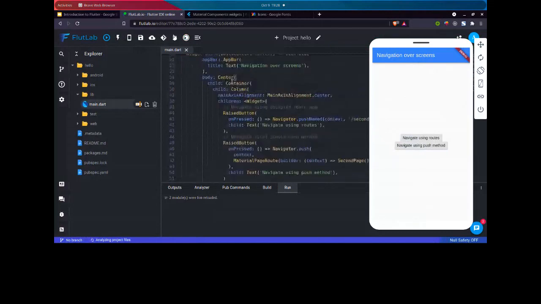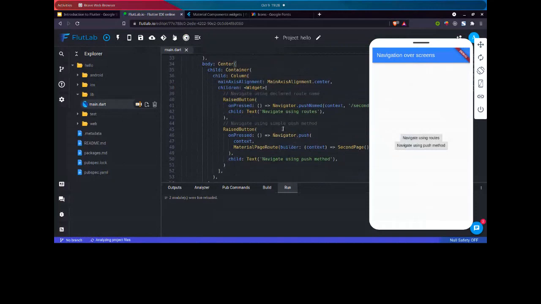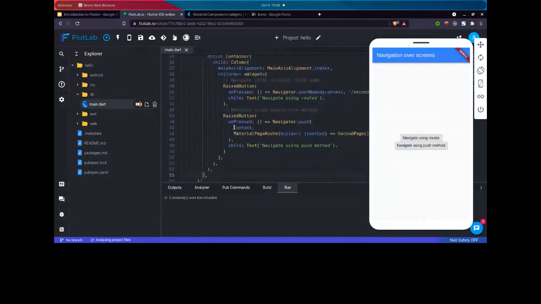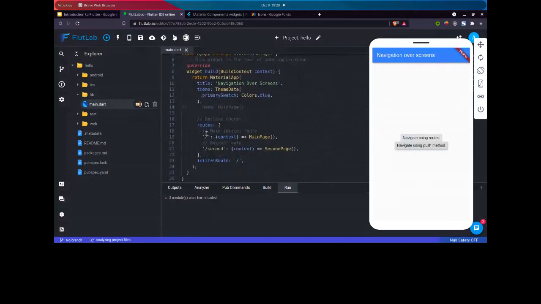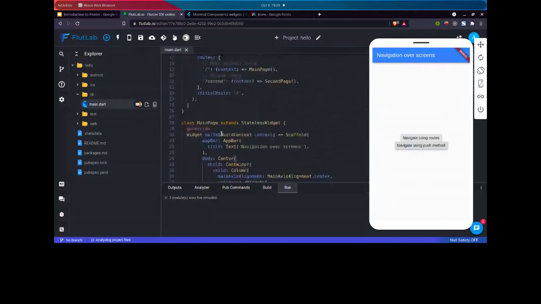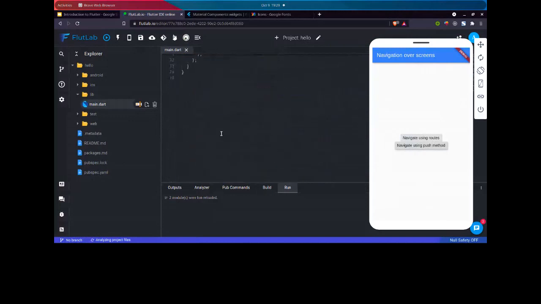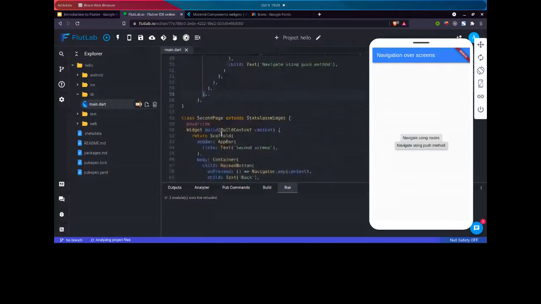Inside this column, we have a raised button which says navigation using routes, and the second button says navigation using the push method. So basically, you can do navigation in Flutter in two ways. Navigating using routes, which you have defined above. But if you don't define these routes or you don't want to use this method, you can use the navigator. Let me show you here. This one.